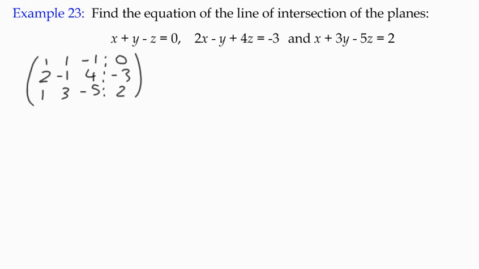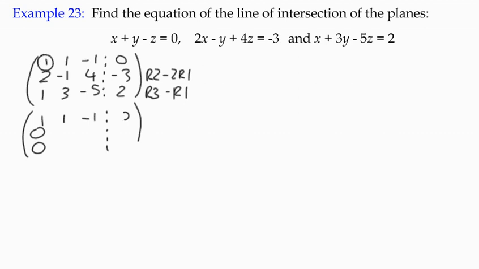We've got a 1 at the top left one. That's good. If not, we can switch the rows around. But because of that, we could do something like row 2 minus 2 row 1, and in the bottom one, we can just do row 3 minus row 1. And that will get us 0 values here and here. So that's the idea. So if we do 1, 1, negative 1, 0.